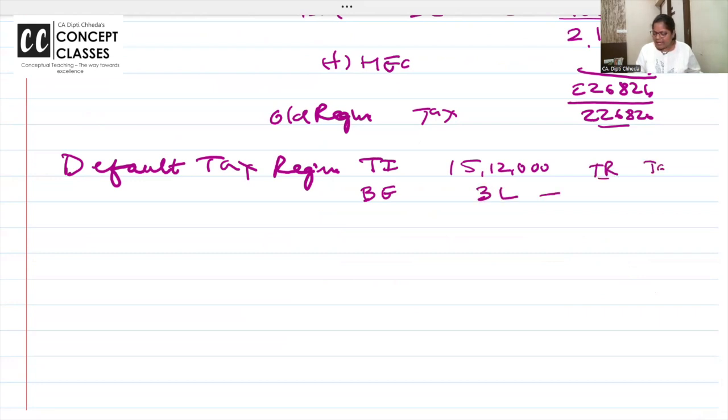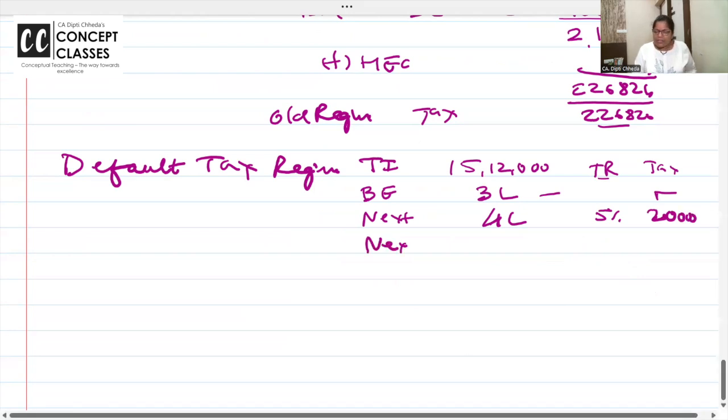Tax rates and tax, you can write them. Next 3 lakh to 7 lakhs, 4 lakh, pay 5%, that is 20,000. 7 lakh to 10 lakhs, next 3 lakhs, 10%.